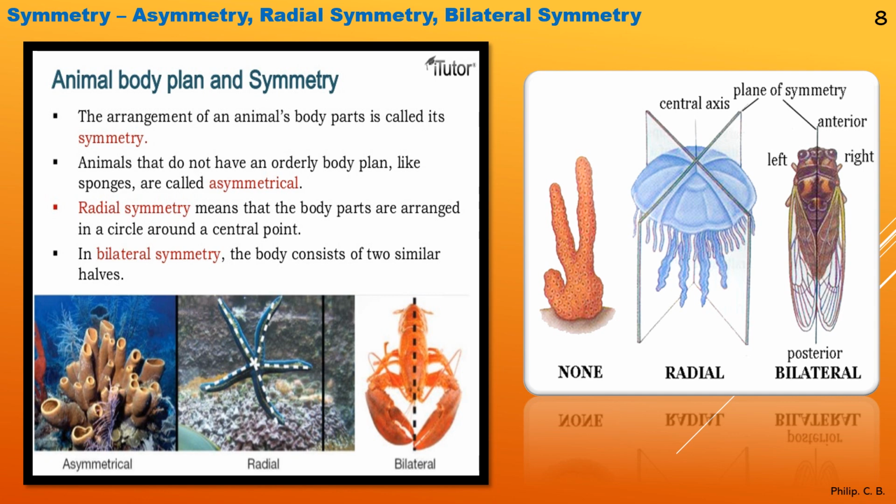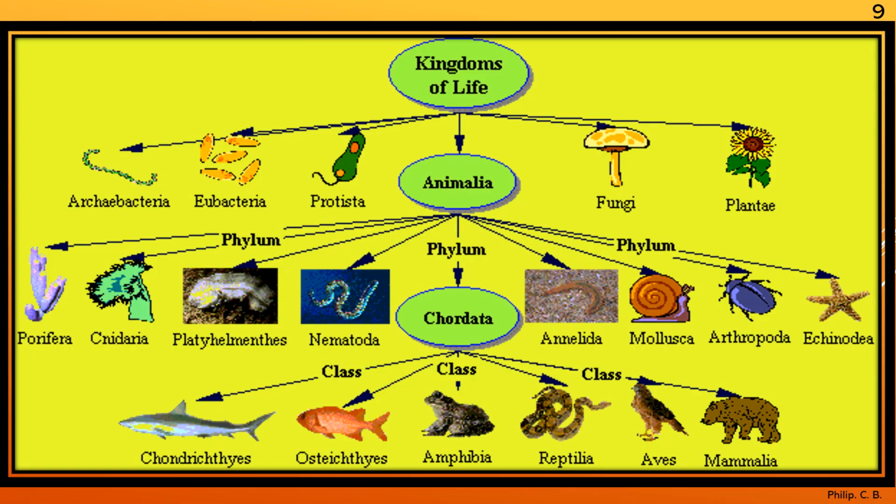Second type, radial symmetry, means the body parts are arranged in a circle or around the center. So you can see the example of starfish, correct? So it gives a much better idea of what radial symmetry means. Third type, bilateral symmetry, the body consists of two halves. Here we can take any example, as I told, mammals or lizards, that is reptiles, aves, amphibians, all the examples are included in the bilateral symmetry. Clear, all of you? Okay, now we move to the next slide.